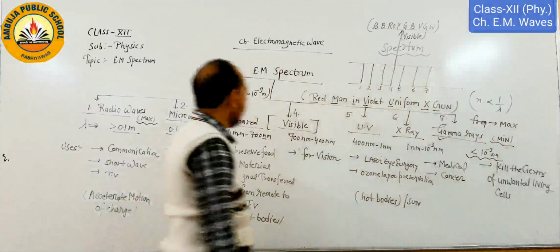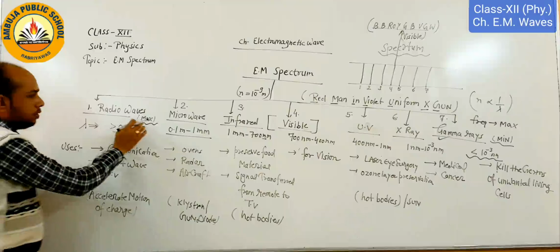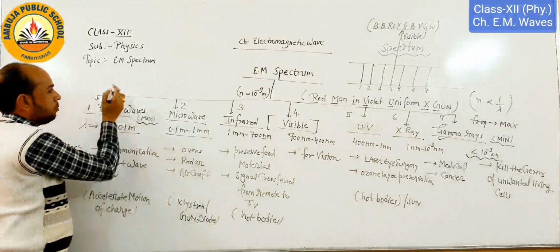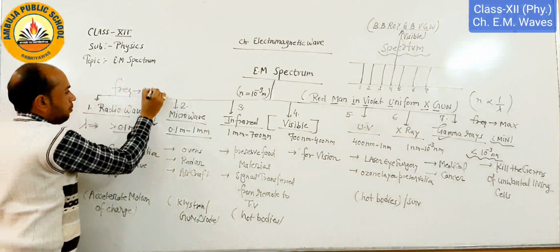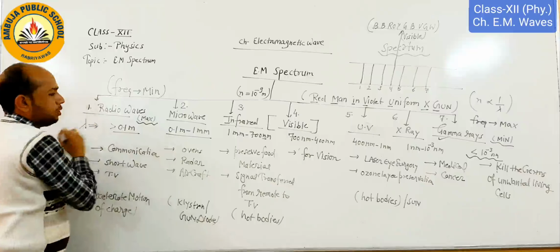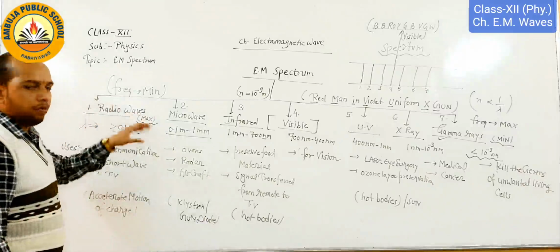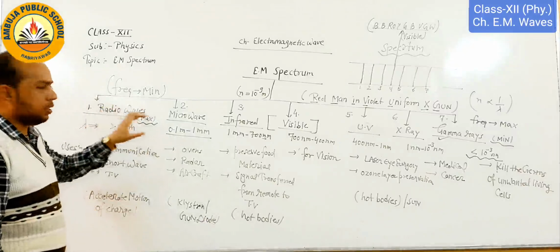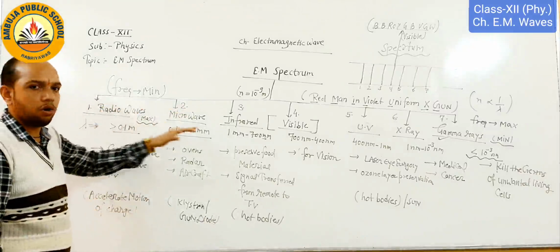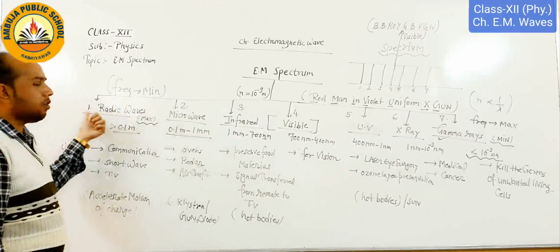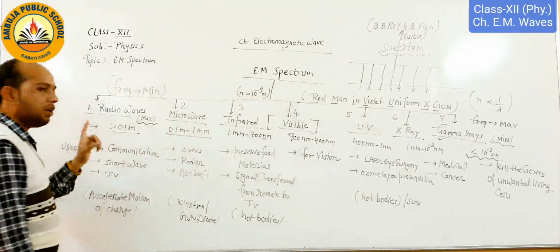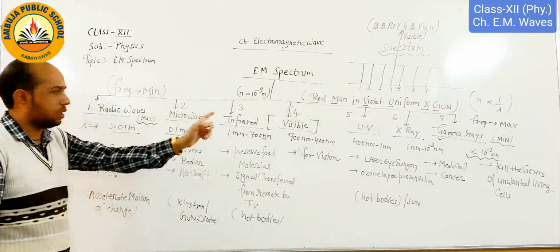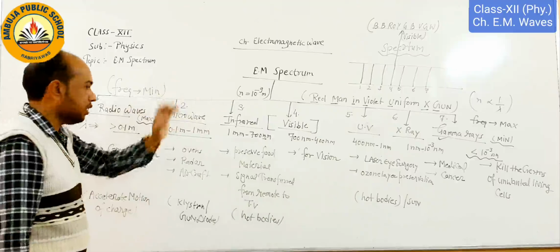And similarly, if we go to the first one, radio waves, here wavelength is to be maximum, that means frequency is to be minimum. This is a very important concept, because in the exam there are some questions: arrange the waves in ascending order of frequency, or descending order of frequency. So we retain this line and retain only one order: wavelength decreases as we go from the first to the seventh one.